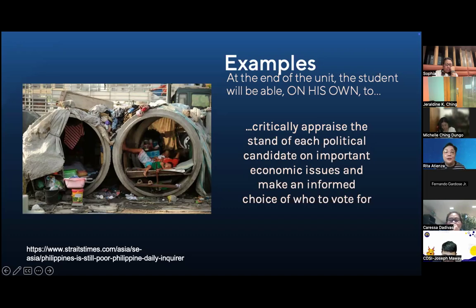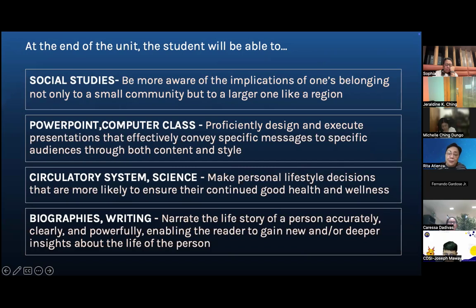Ma-alleviate ba ang poverty? Mag-grow ba niya yung industry? Sana ang pagturo ko ng economics, matututunan yon ng estudyante. Yan ang goal ng teacher na to. Yung teacher na iba, baka sa topic na to, iba naman ang real world application niya. Nevertheless, it's a worthy goal. It's for the real world. It's for application. Here are more examples, and I'll just allow you to read them and to start thinking.